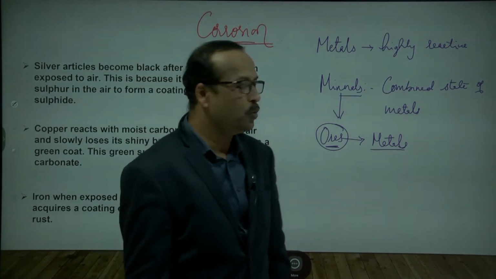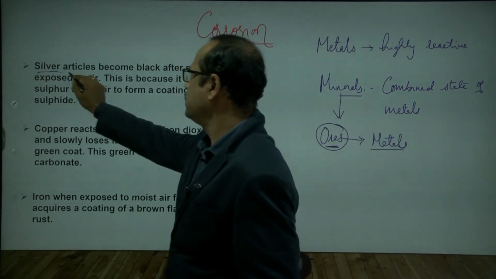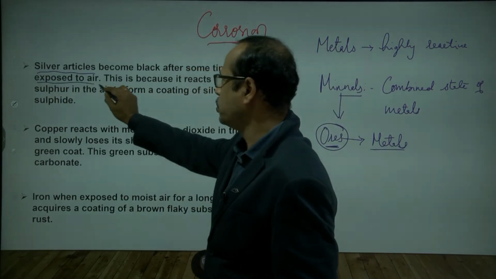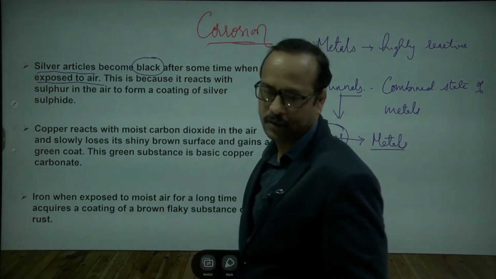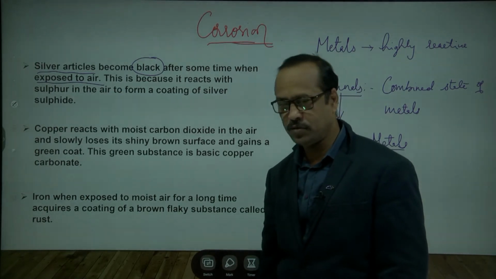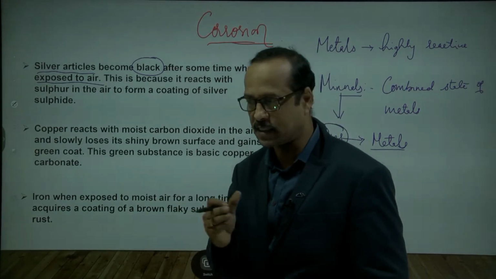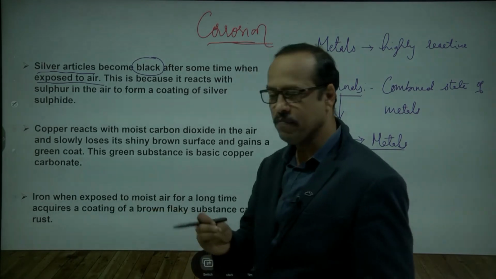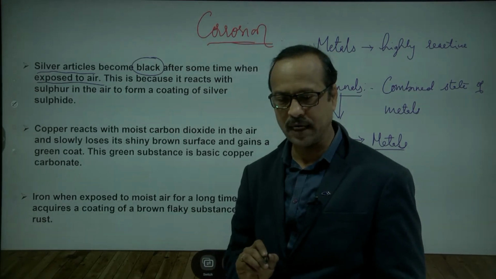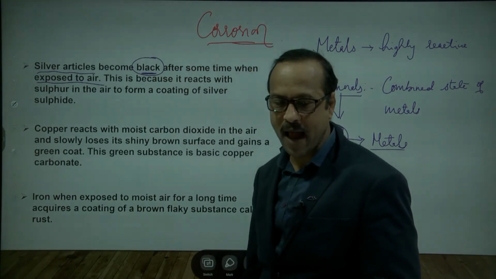Now here you can see some examples. When you take silver articles and expose them for a long time to air, they become black. In our home also, when you take some articles made of silver, like silver plates, and expose them for a long time outside without washing or cleaning, then after a few days they become black.